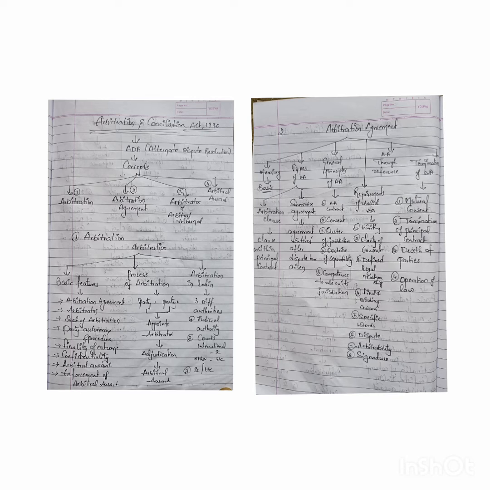Next, coming to the process of arbitration. What is the process of arbitration? Party 1 and party 2 will appoint the arbitral tribunal. The arbitral tribunal, after analyzing and after taking inputs from both of the parties, will give the arbitral award, which is nothing but the judgment. This is a simple view of the arbitration process.